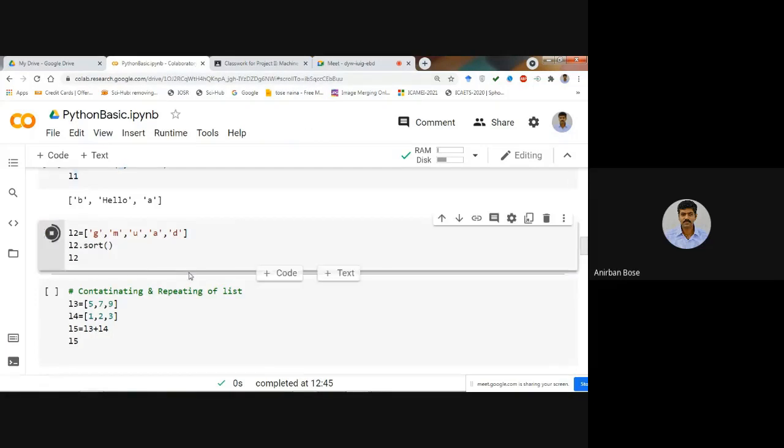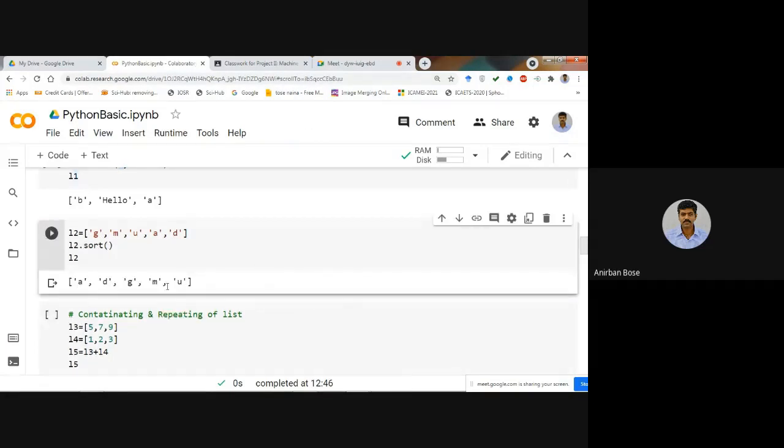So if you just do that, you will find that it is automatically alphabetically ordered. Similarly, this is also true if you put some integers as the elements within that list, and if you use this sort command, you will find that it will be sorted in increasing or ascending order. Okay.